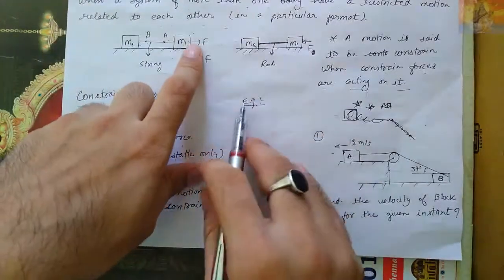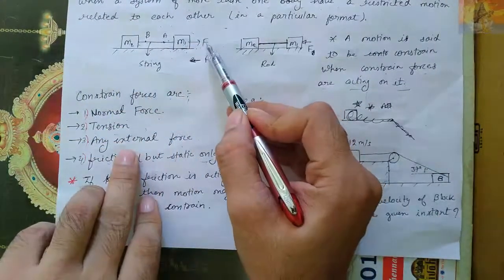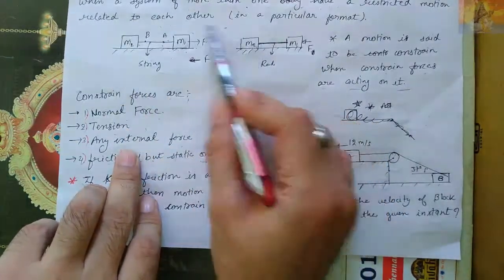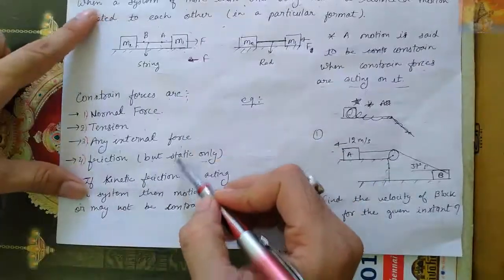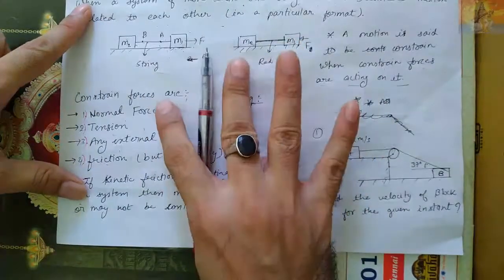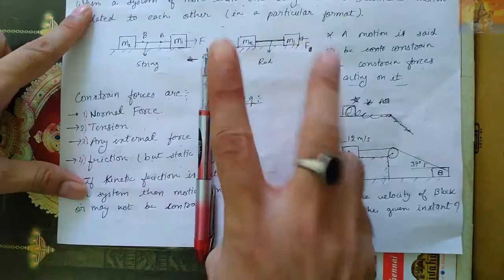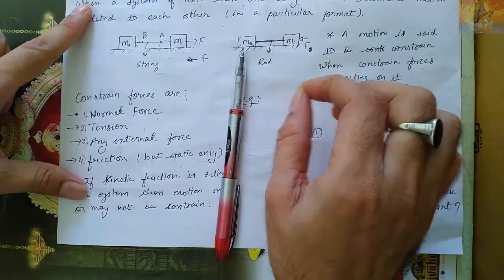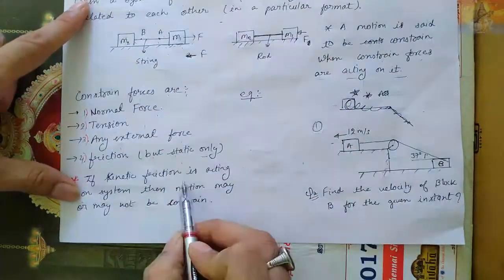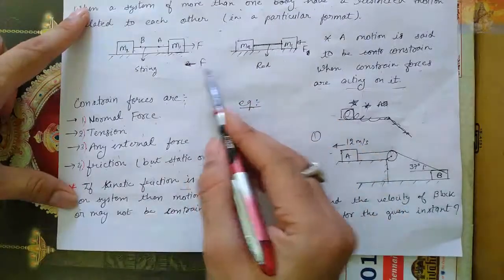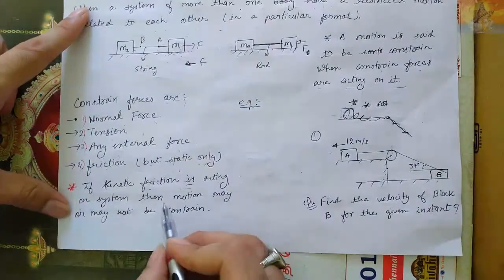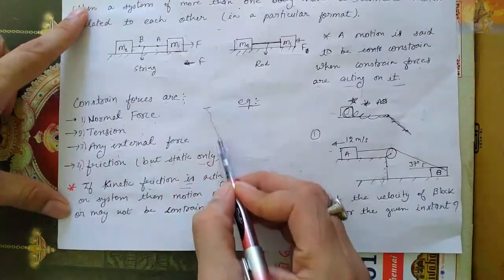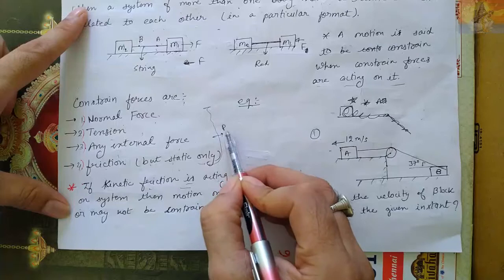For example, here is any other direct external force there? Yes. Tension is there? Yes. Normal is there? Yes. All 4 forces are there. Among these 4 forces only should be present. Any 3 can be present, any 2 can be present, any 1 can be present. Except these 4, none of the other forces will be there. For example, kinetic friction should not be there. If kinetic friction is there, then that motion may or may not be constrained, no guarantee. But if these 4 forces are there, then there is a guarantee.